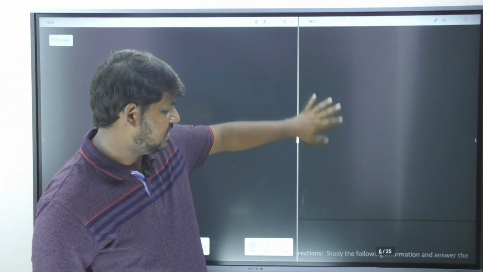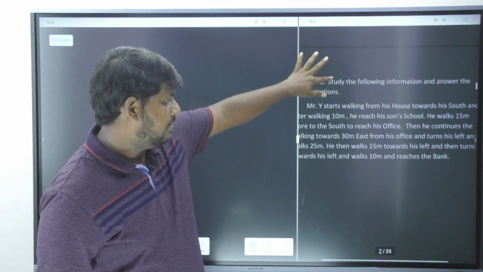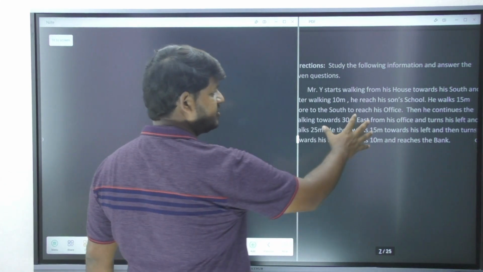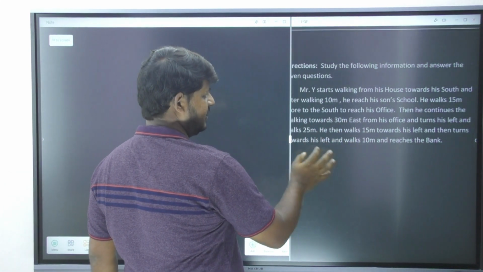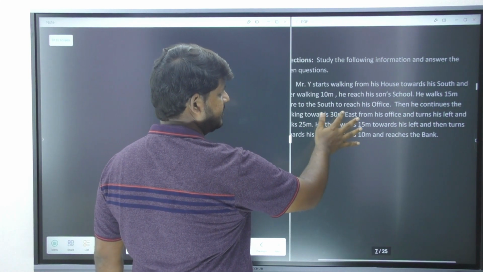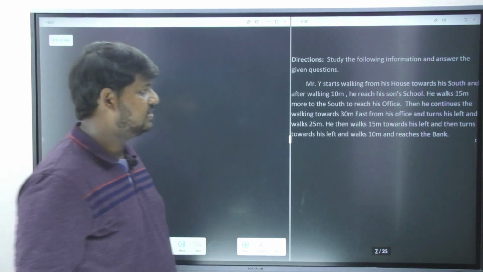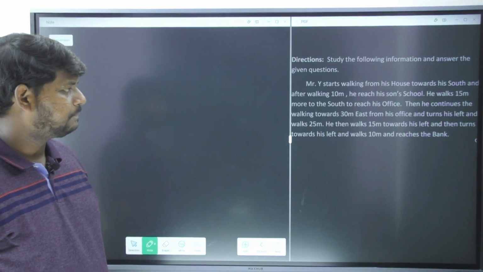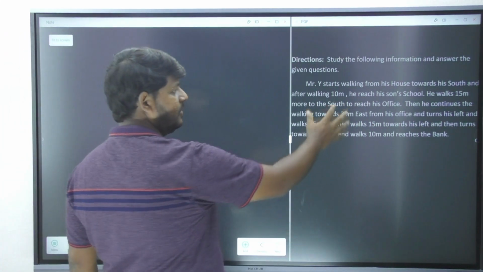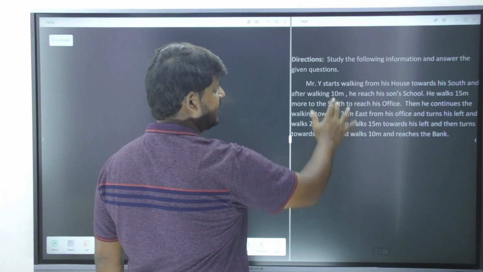What is the next question? Let's see here. Now this question is clearly based on directions. So let's see here. Let me just resize it so that you can understand it better.